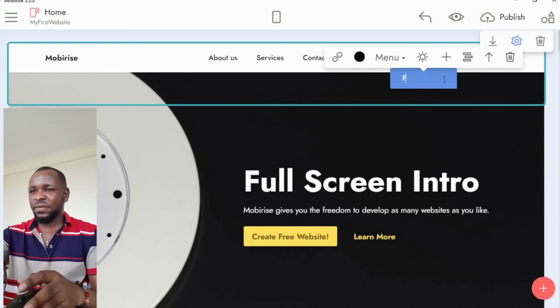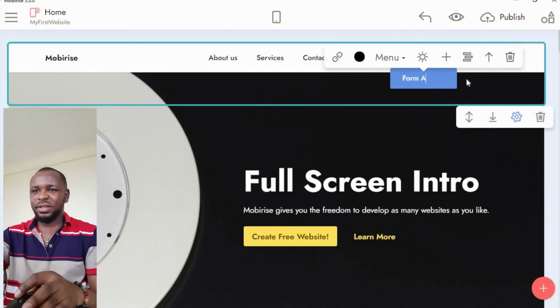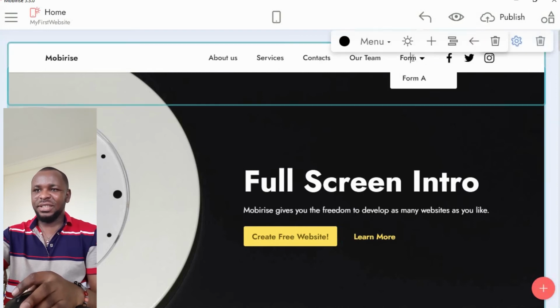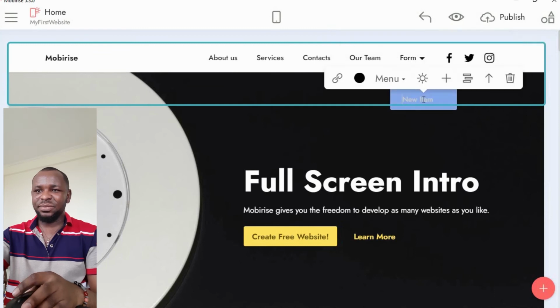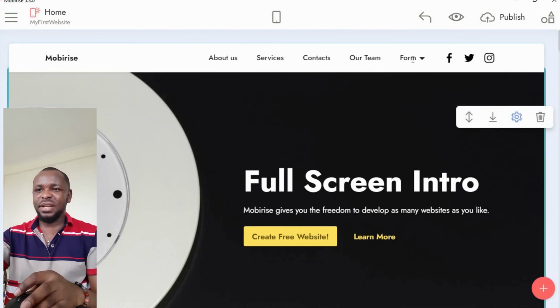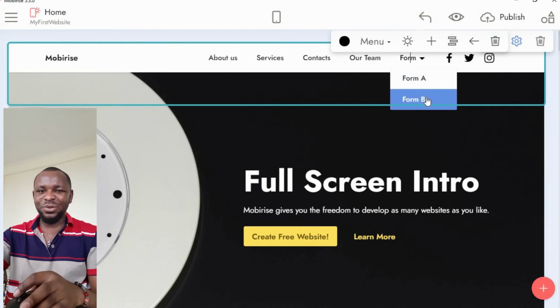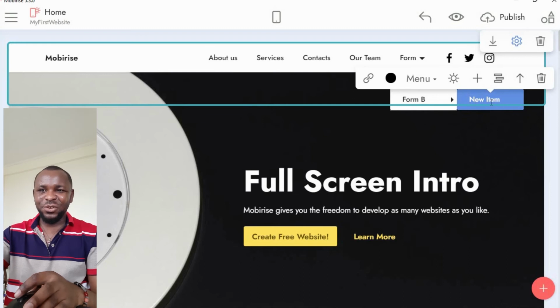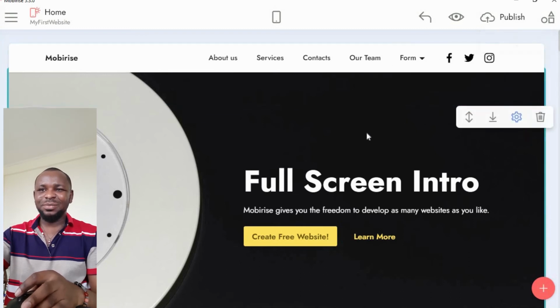So I'll say form A. You see it has given me the drop down sign here. So when I click on it again, I can add another sub menu. Then that one I can name form B. Okay, I'm done. And if I want to also add another sub menu within form B, when I click on the same menu, the same menu item pops up. So I click on this and I have a new item here. So that is how simple that is.